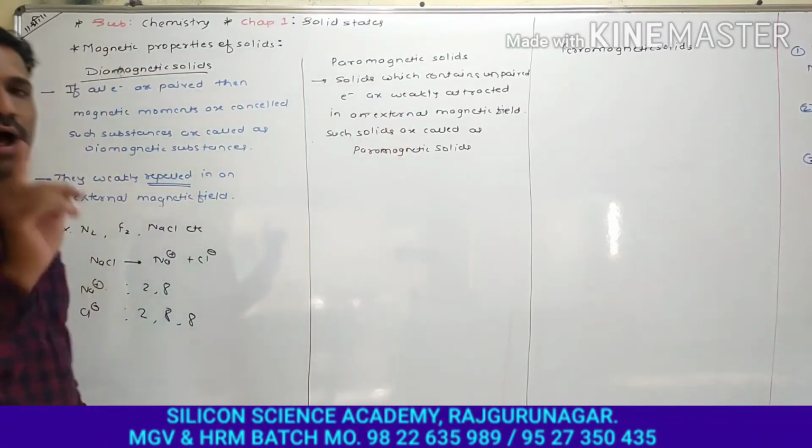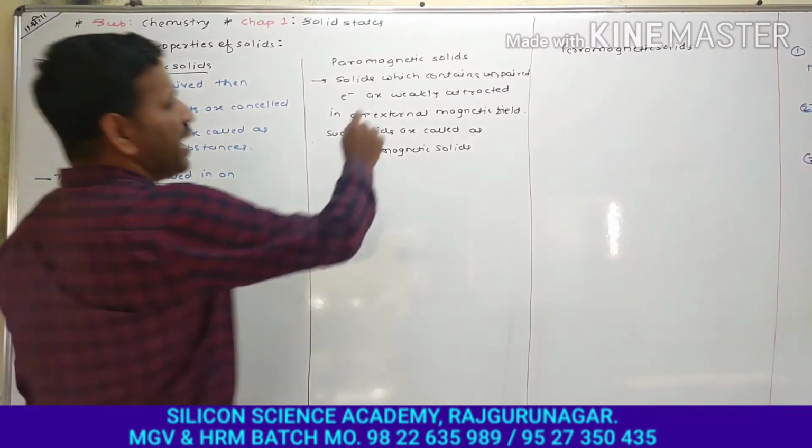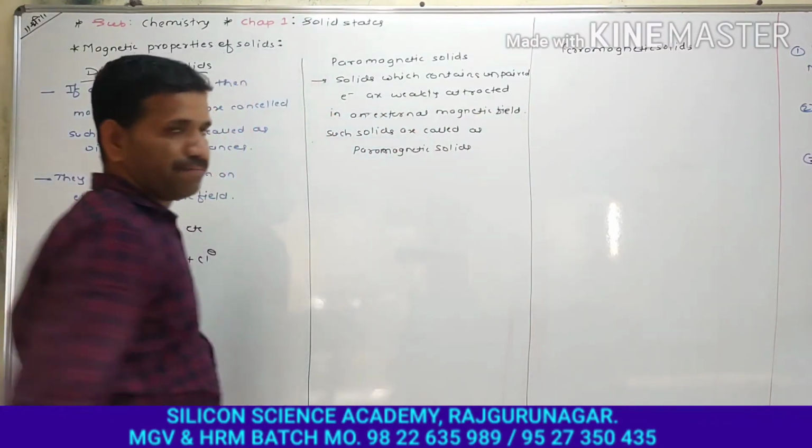As we all know, unpaired electrons spin around their own axis and develop a magnetic moment, and because of that, they behave like a magnet whenever an external magnetic field is applied.